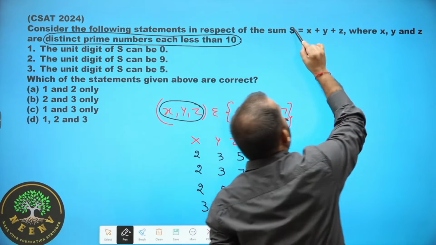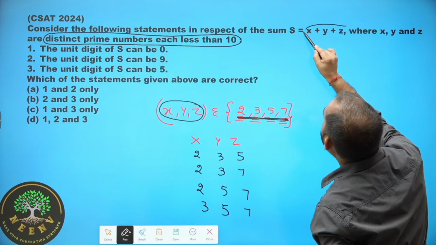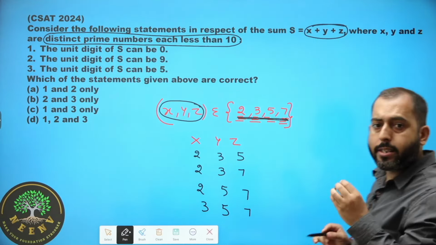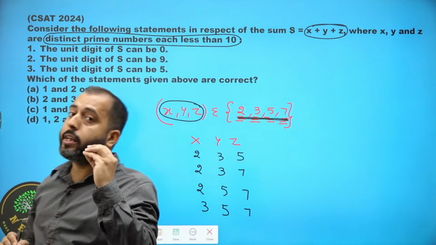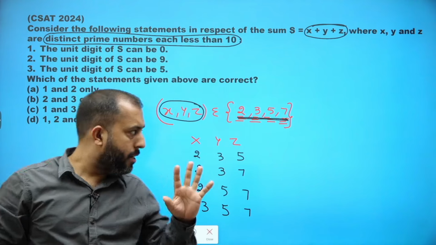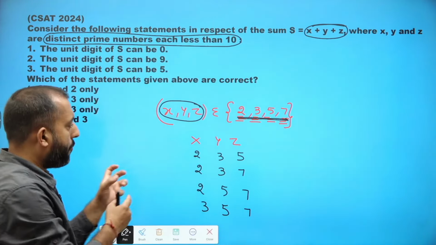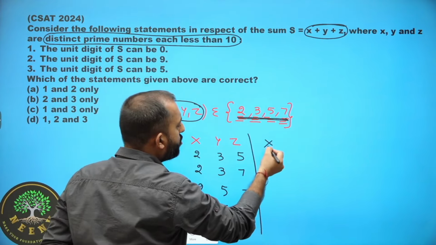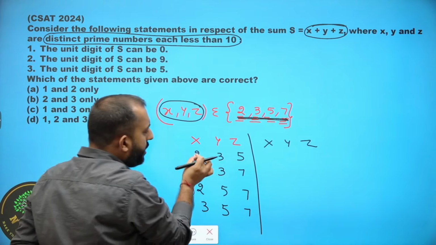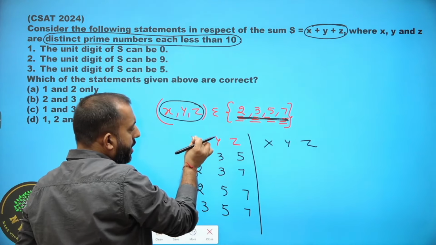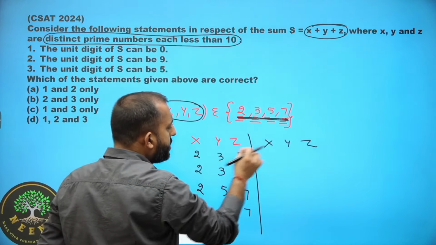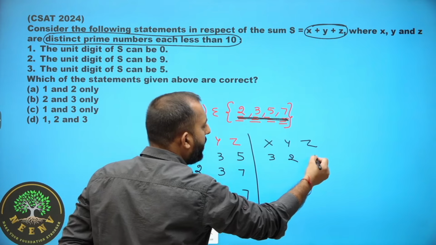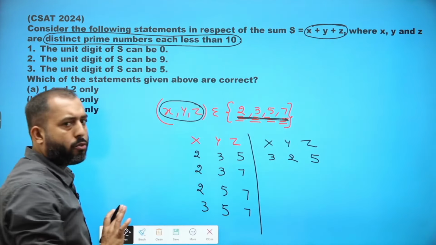What is S? S is the sum of the 3 selected numbers. Now, in this case, you can also go like this: over here you have considered X to be equal to 2, so you can consider X to be equal to 3, Y to be equal to 2, and Z to be equal to 5 also.